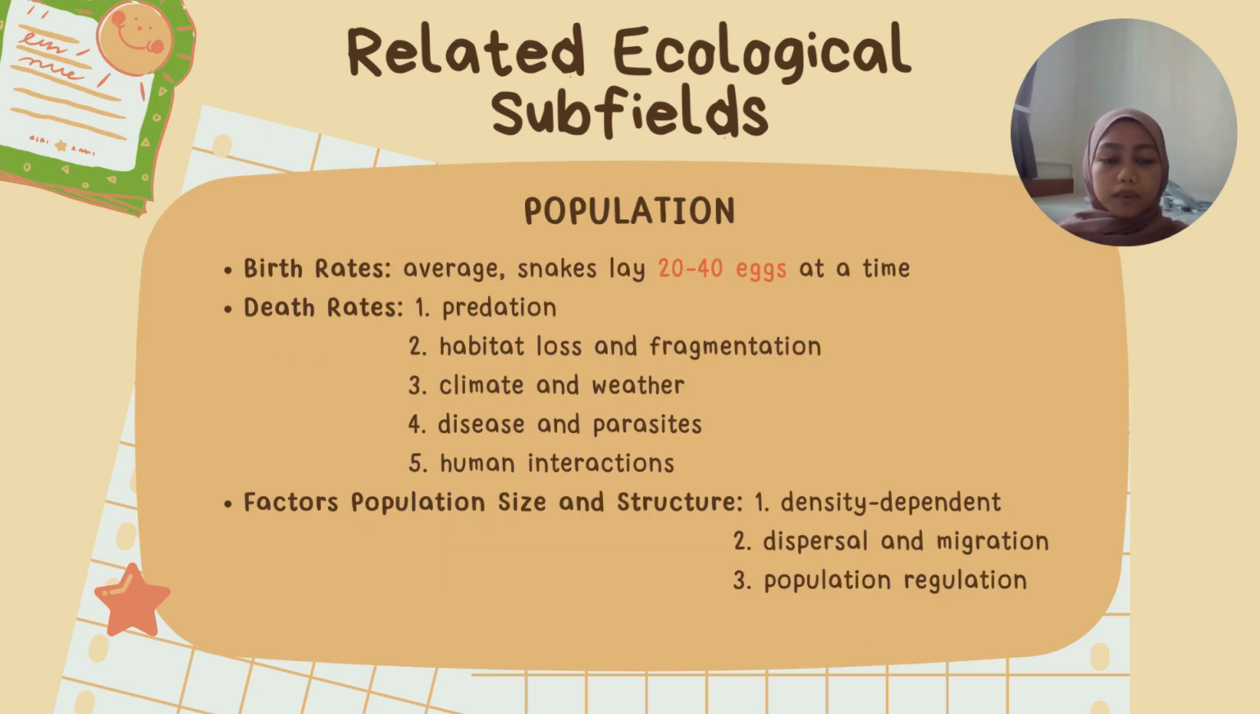So next, for the population, the birth rate of a snake is, on average, snakes lay 20 to 40 eggs at a time. For the death rate, we have five factors, which are predation, habitat loss and fragmentation, climate and weather, disease and parasites, and lastly, human interactions. For the factors of population size and structure, we have three, which is density dependent, dispersal and migration, and lastly population regulation.